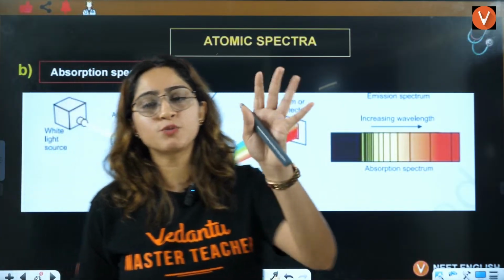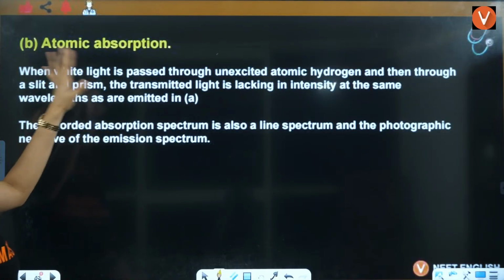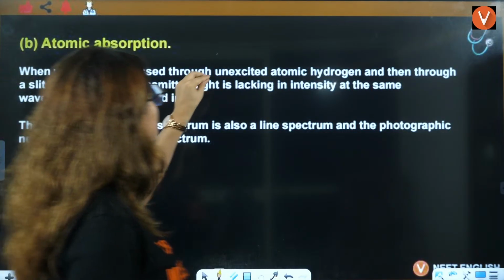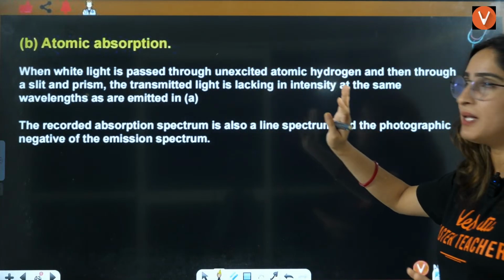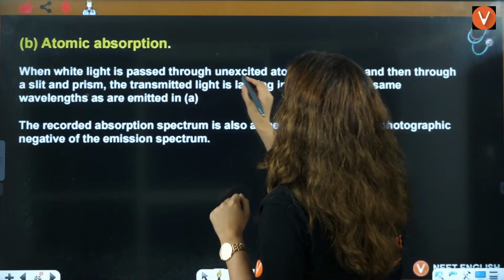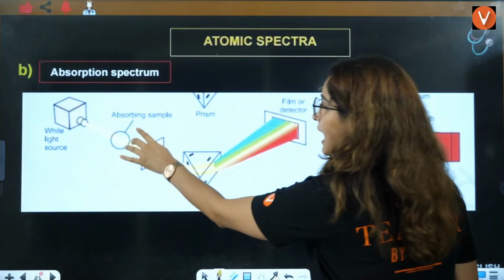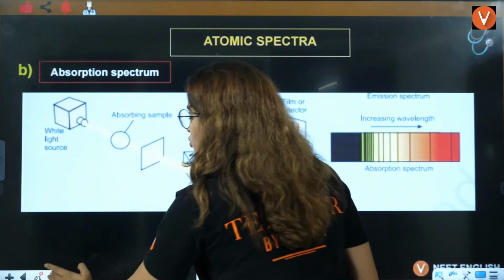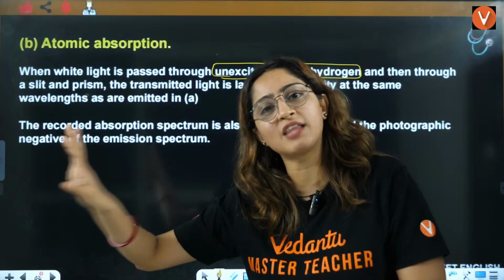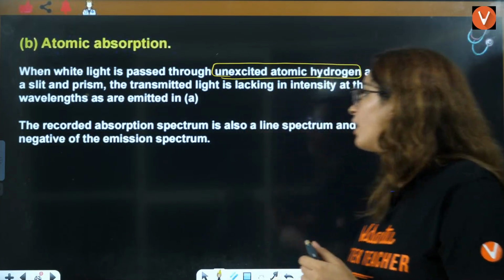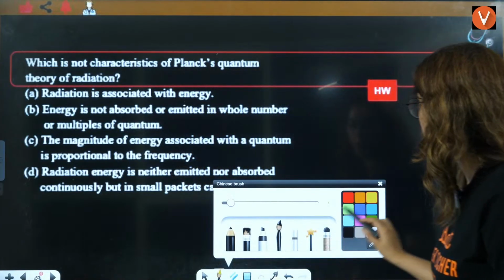That is absorption spectrum. Okay, right, everybody? Right. So atomic absorption spectra is when white light is passed through an unexcited atomic hydrogen and then through a slit-end sample. That means we pass this through an unexcited atomic hydrogen, right? This particular absorption sample is nothing but the hydrogen, right? So whenever you put atom into it, that becomes atomic spectra, as simple as that. In that case, the spectrum that you will observe will be your absorption spectrum.